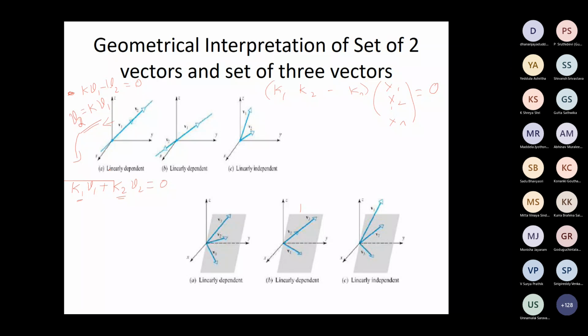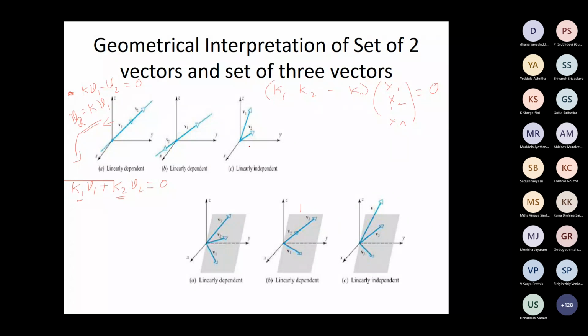So linearly dependent. Second case, what is the situation? Tell me. Same, they are on the same line but in the opposite direction. V1 is in one direction, V2 is in the opposite. Doesn't matter, they are still linearly dependent because we can write V2 equals some minus K times V1. So that K will be a negative value. That's all, that coefficient.